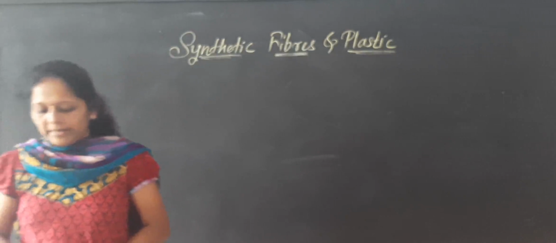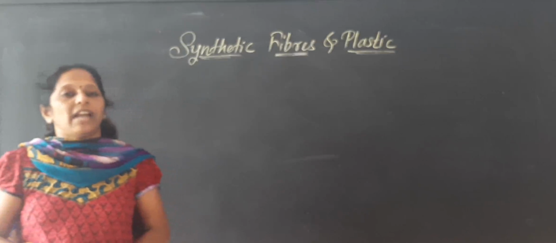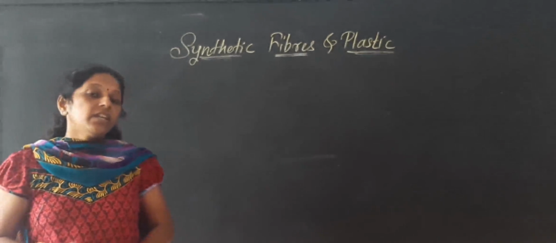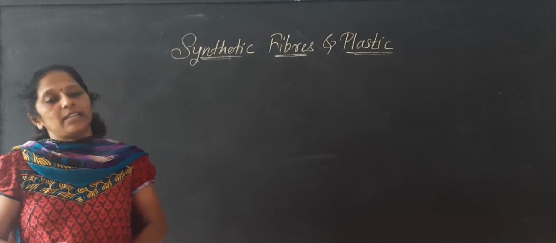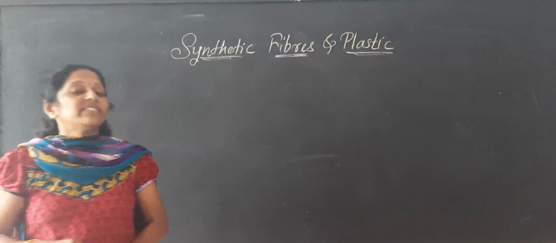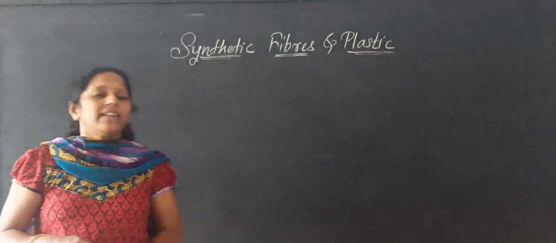Fabrics are made from fibers obtained from both natural and artificial sources. Which are the natural sources? Natural sources are plants and animals.